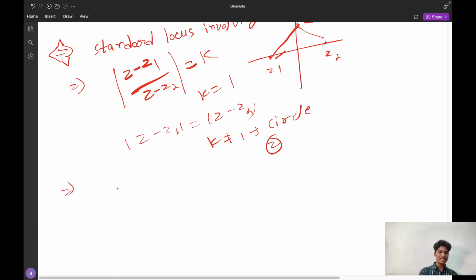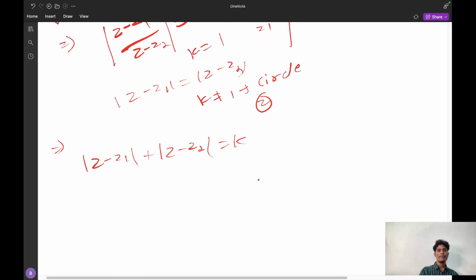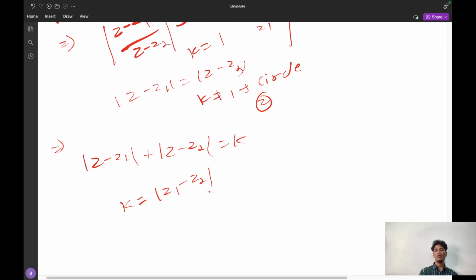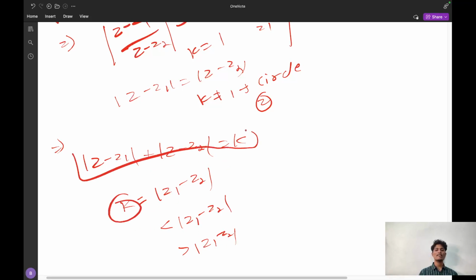It is a simple case, that is again the first one, modulus of z minus z1 plus modulus of z minus z2 is equal to k. What does it imply? That the sum of distances is equal to k, and now the k will depend. If k is equal to modulus of z1 minus z2, or k is less than modulus of z1 minus z2, or k greater than modulus of z1 minus z2, with the help of these cases, we can say what type of locus this is.